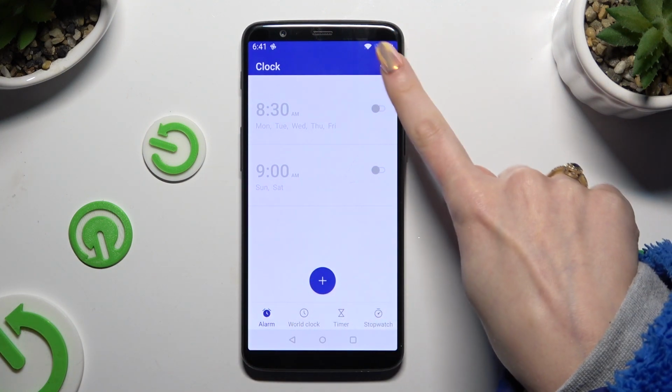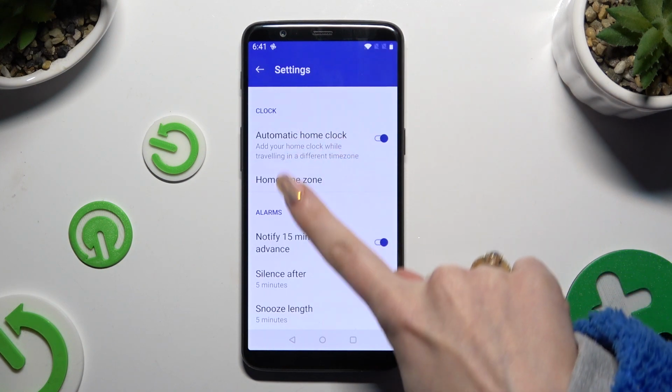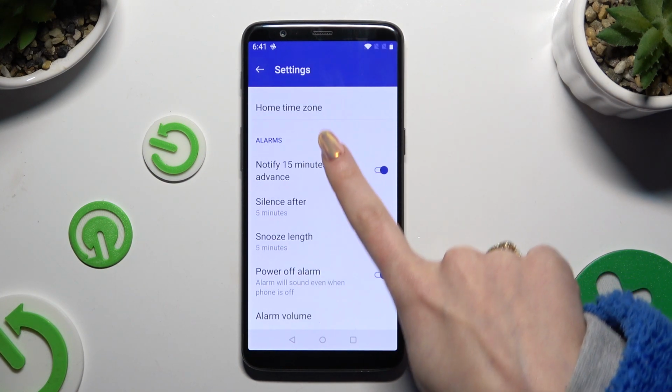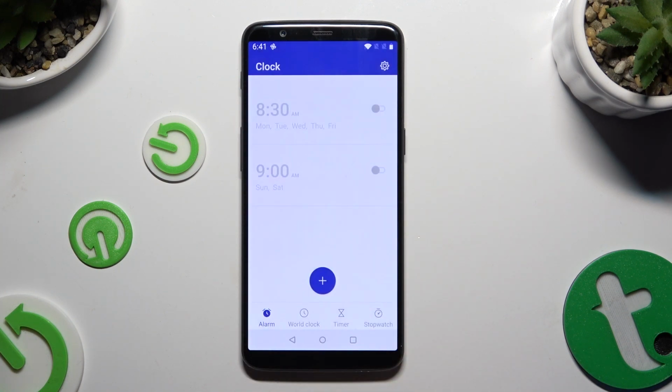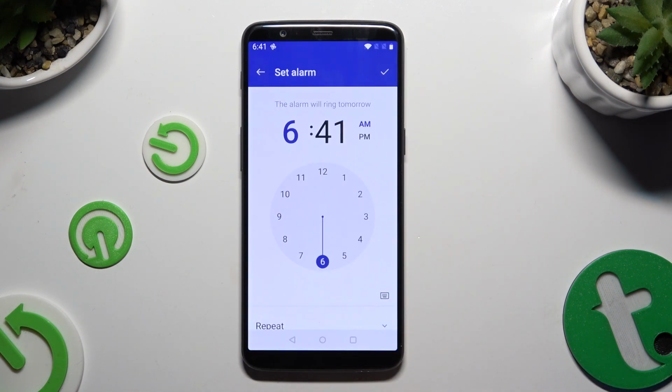Then click on this gear at the top right one and manage those options under alarms however you wish to. Then go back and tap on this plus to create new alarm.